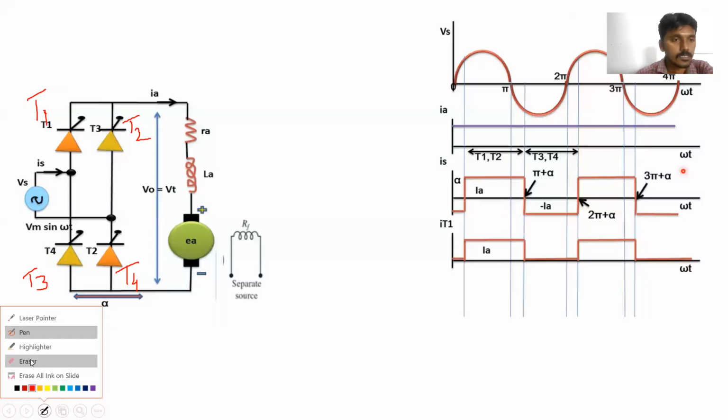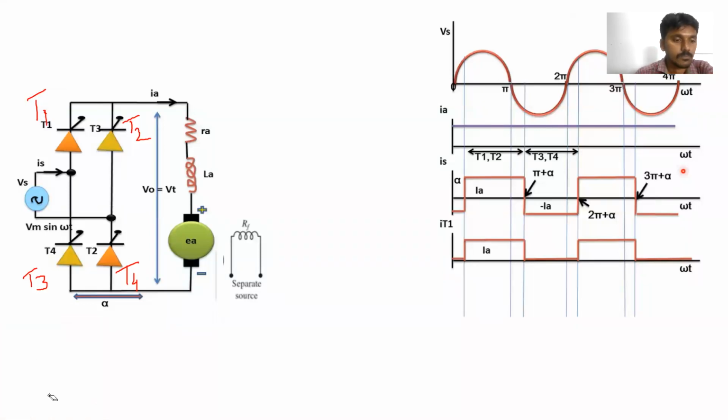Yes, okay, right. The answer is right, but the only difference is this: during the positive half cycle of the supply voltage, this thyristor and this thyristor conduct at a time. That's why we have given the numbers 1 and 2. Clear?